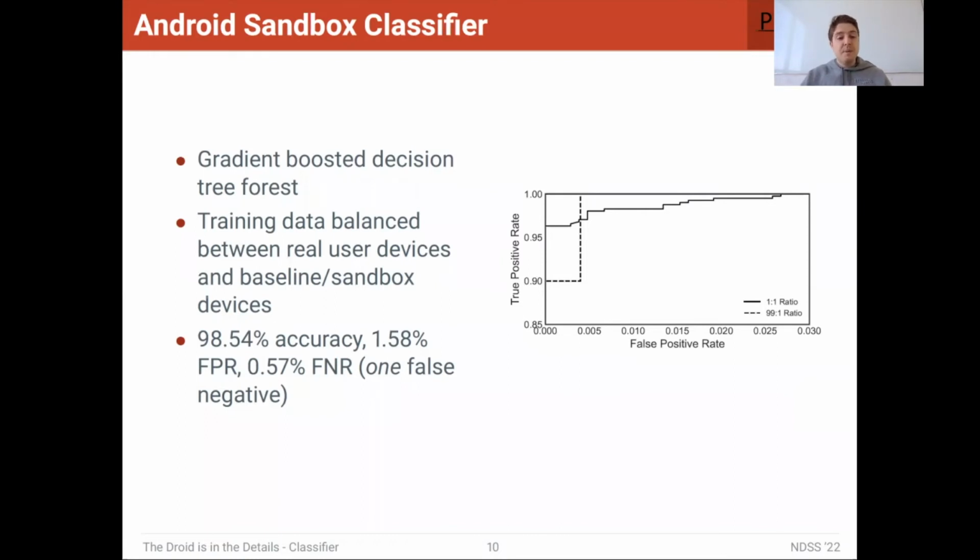We also have a very low false positive rate and only one false negative. In the case of sandbox detection and evasion, a false negative is a lot more costly than a false positive. A false positive would mean that the malware thought that a real device was a sandbox and just didn't run the malicious payload. From the perspective of an attacker, that's okay, because if we're just missing one victim out of the thousands or hundreds of thousands, that's okay. But labeling a sandbox as a real device could be disastrous, because then the malware will be found out and removed from the PlayStore. So one false negative is a very good result.